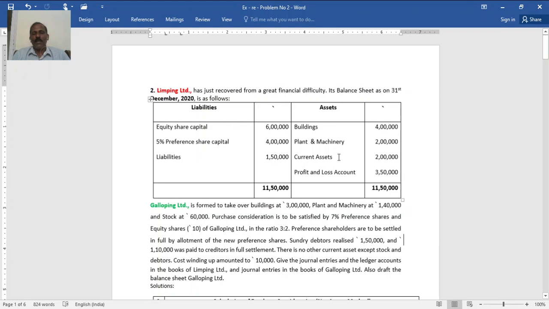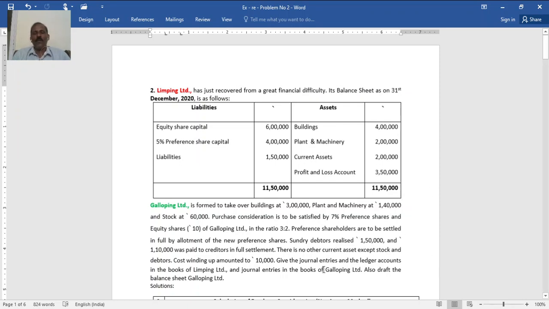And as regards other assets, sundry debtors, you have to transfer total current assets to the realization account. Debtors realized, so it will appear on the credit of realization, 1 lakh 50,000. So now 1 lakh 50,000 comes in as cash, of which 1 lakh 10,000 goes to creditors and 40,000 remains. Out of the 40,000, 10,000 is to bear the cost of winding up. See here, current assets 2 lakh, that is the debtors and stock, no cash. Nothing else remains, no cash.